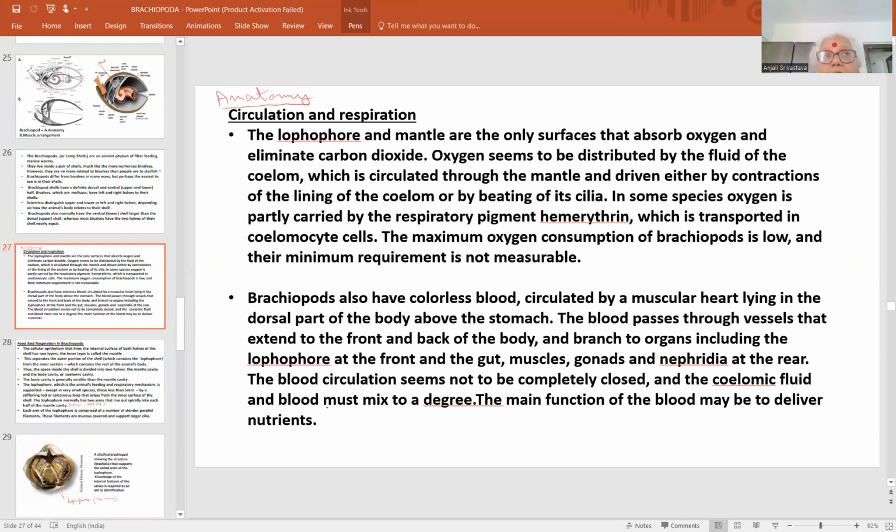We have seen the circulatory system earlier; it is not very elaborated, but it is of open type. The lophophore and the mantle are the only surfaces that absorb oxygen. There is no specific mechanism for respiration. Oxygen is absorbed, and carbon dioxide is expelled with the outgoing water. Oxygen seems to be distributed by the fluid of the coelom, which is circulated through the mantle and driven either by contraction of the lining of the coelom or by beating of cilia.